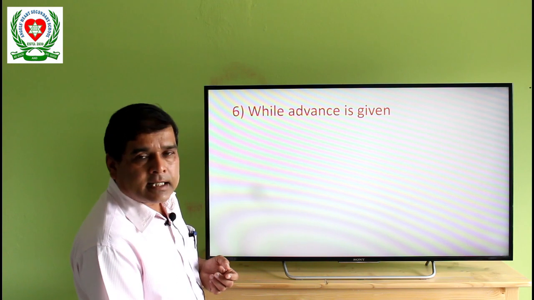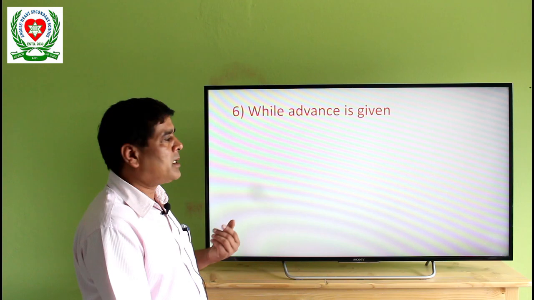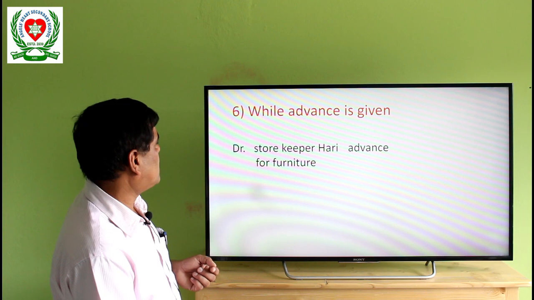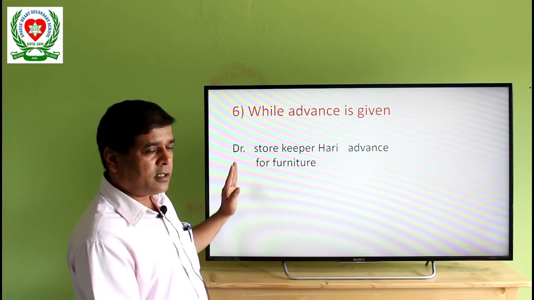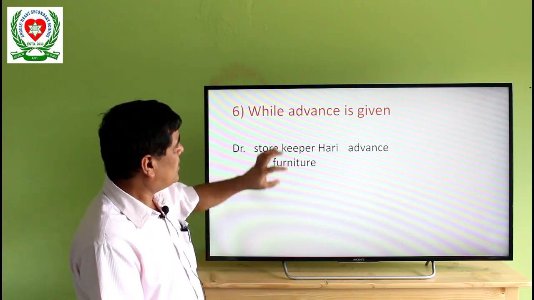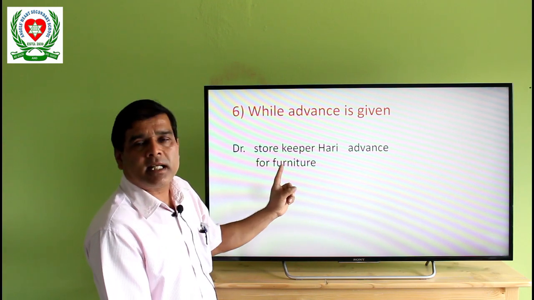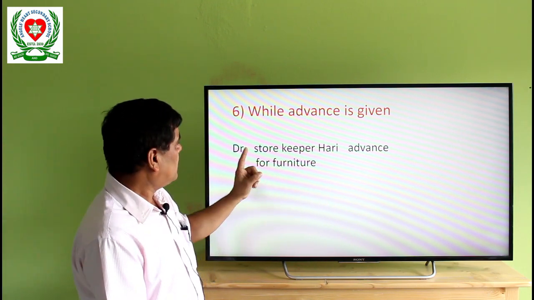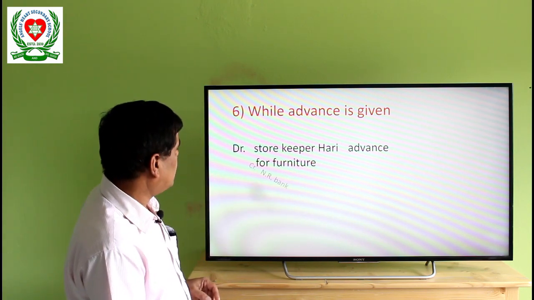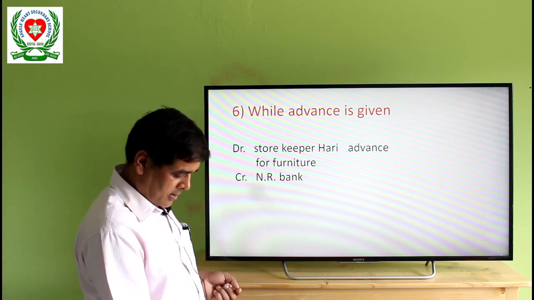While advance is given, sometimes to purchase some materials we have to give an advance. When advance is given, the journal voucher should be prepared like this: debit the post of the advance taker, those who have taken the advance, post, name, and advance for what purpose the advance is given. Debit storekeeper Hari, advance for furniture. Credit NR Bank, because money goes from the bank.